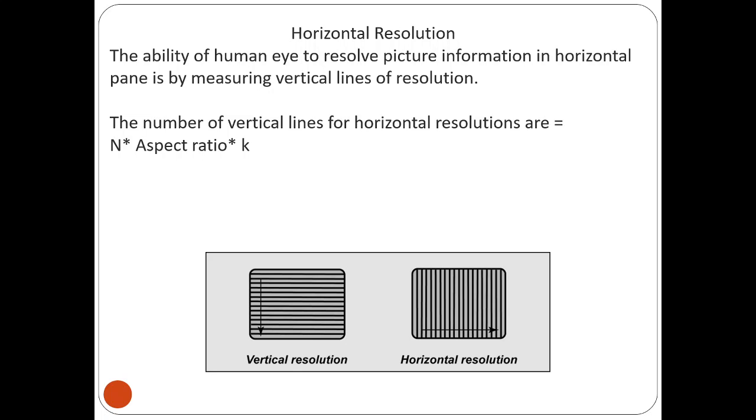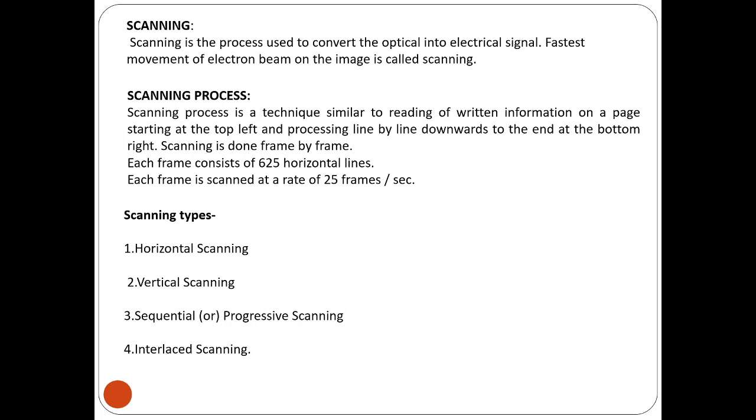So it is 585 into 4 by 3 into 0.7, which comes to approximately 533. That means 533 total lines, and if we divide it into black and white, it comes to 267 alternate black and white lines that are required for the beam to travel along the total width. So this is nothing but the horizontal resolution. These are very basic, important concepts about the fundamentals of the TV system, that is horizontal resolution and vertical resolution. The next important thing is scanning.